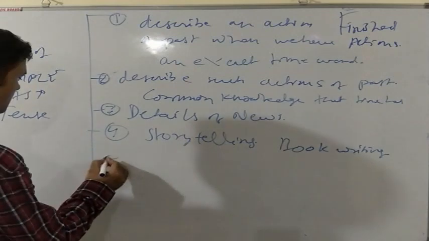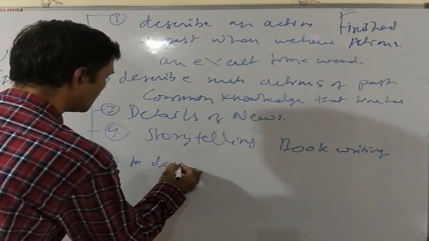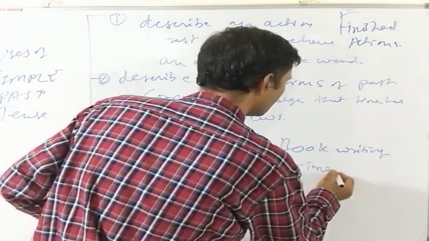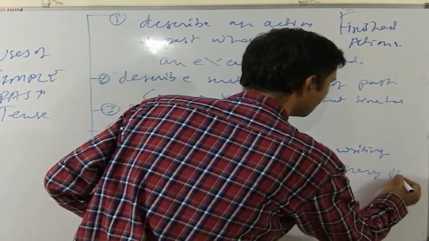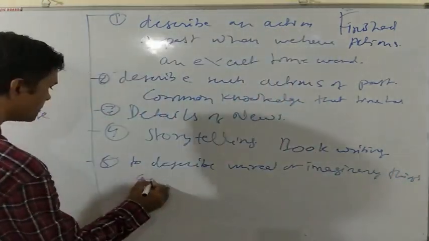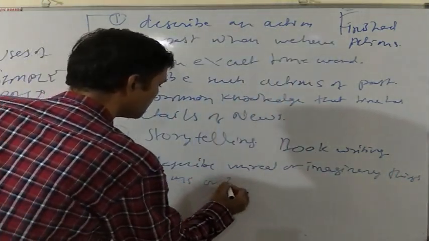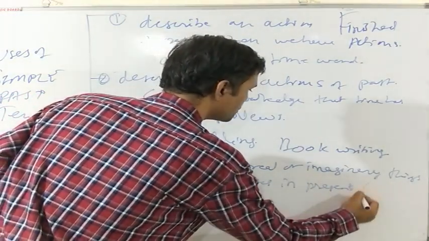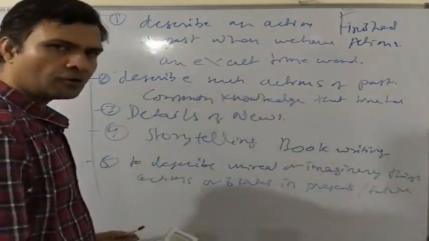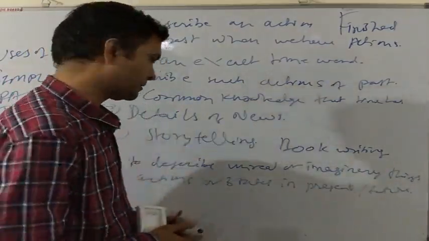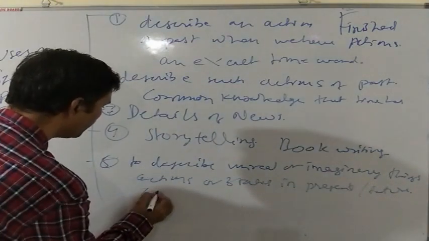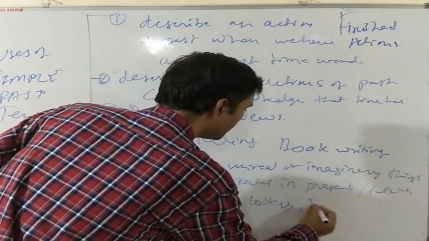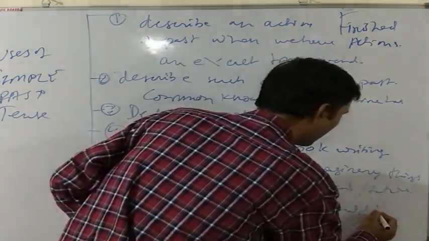So the fifth use is to describe unreal or imaginary things, actions or states in present or future. We often do so while using the second conditional. As for example, if I won a lottery, I would buy a house.